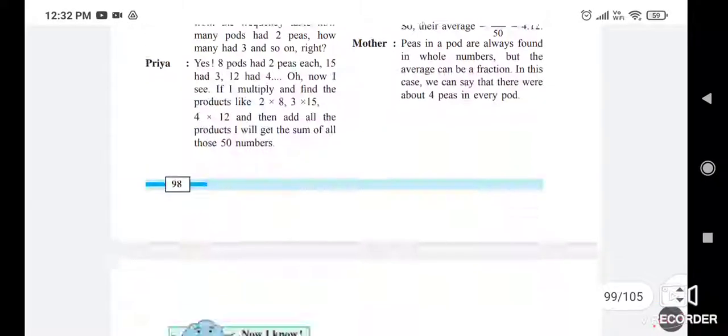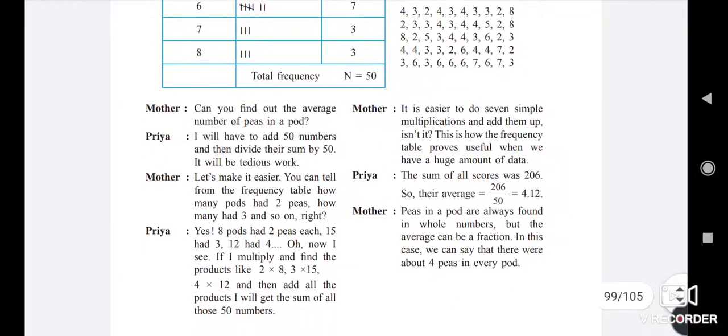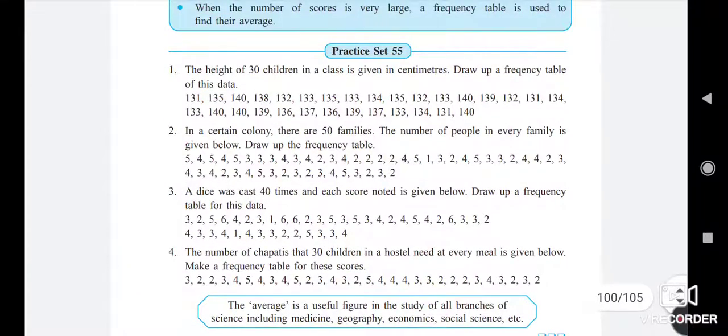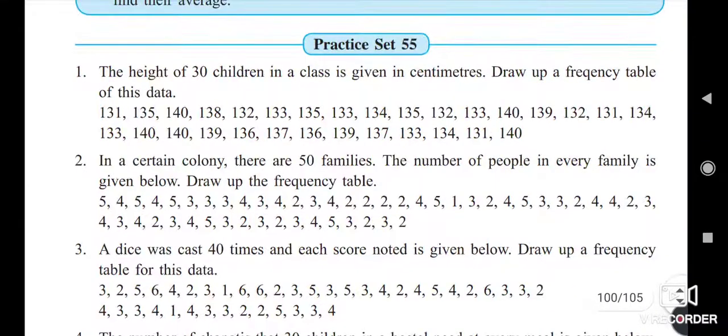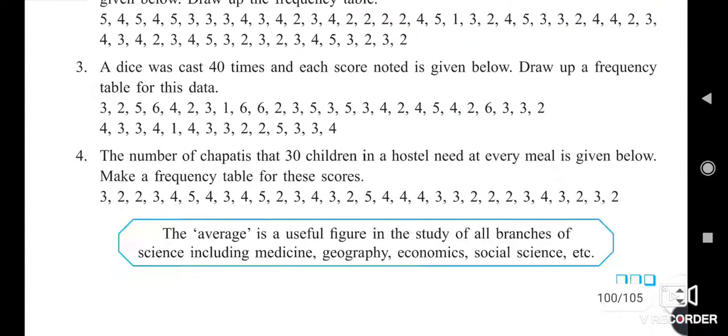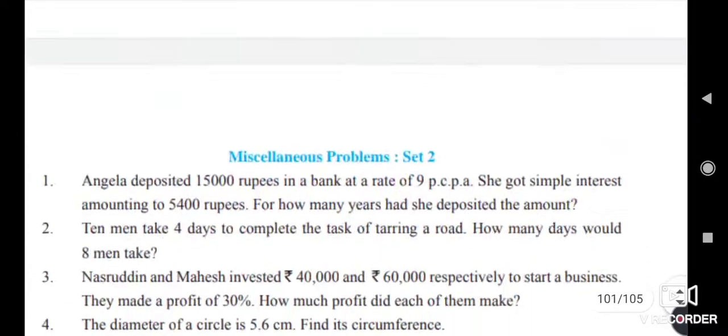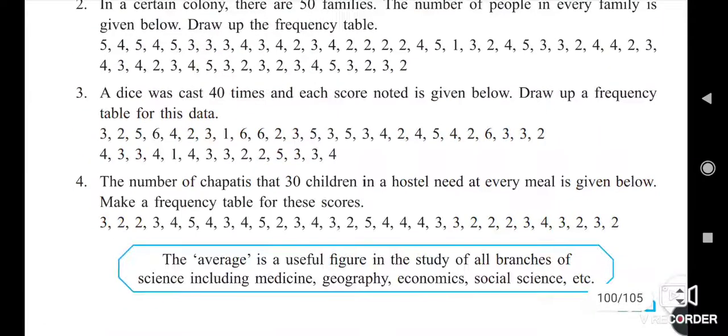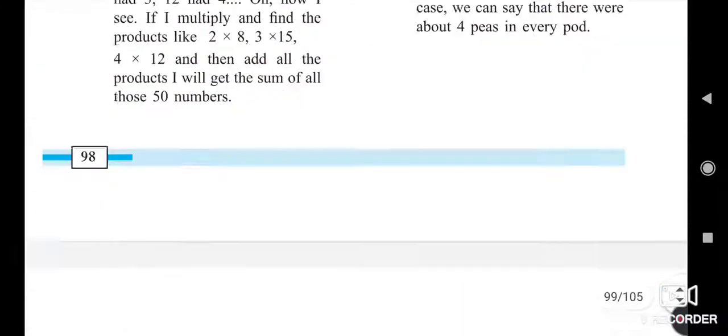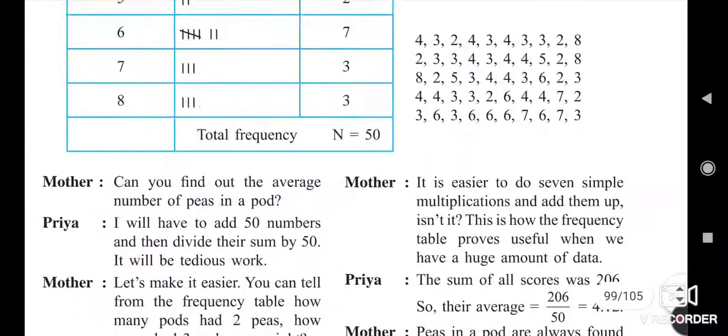Okay. Now here, we also saw the discussion, and I told you to solve practice set 55. And now where we have come, that much only was the lesson. In revision type I took the lesson.